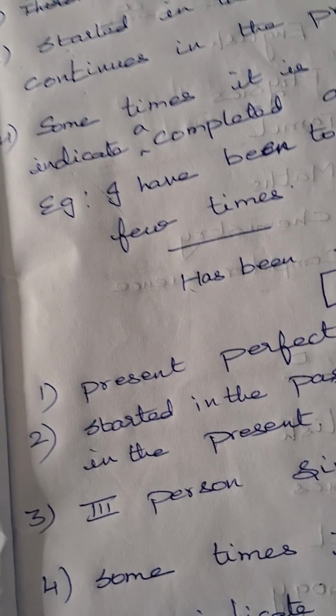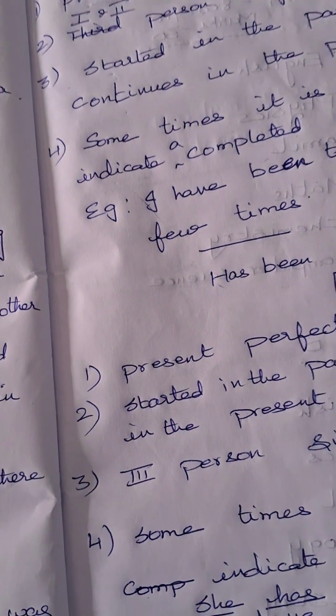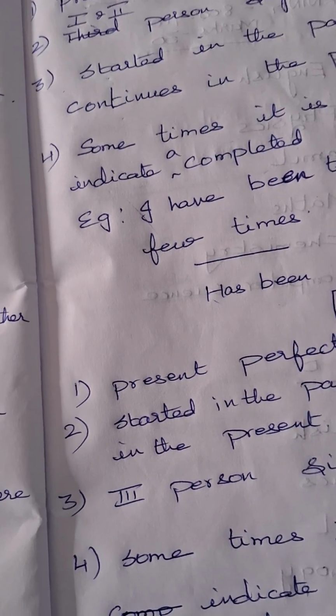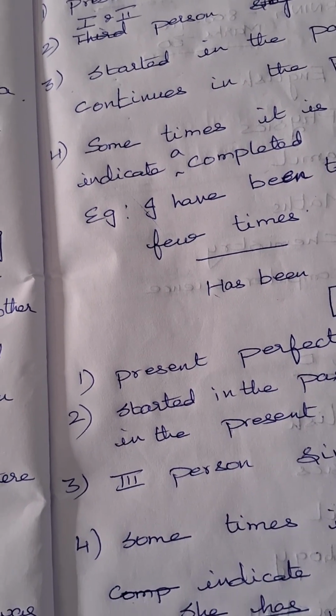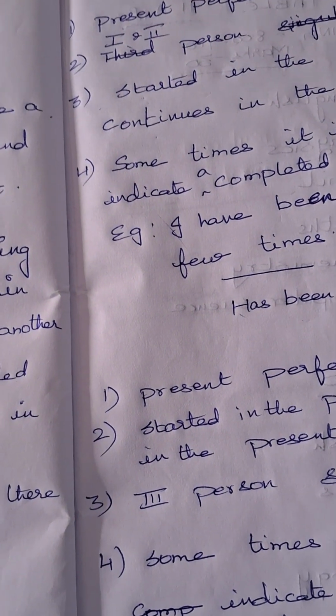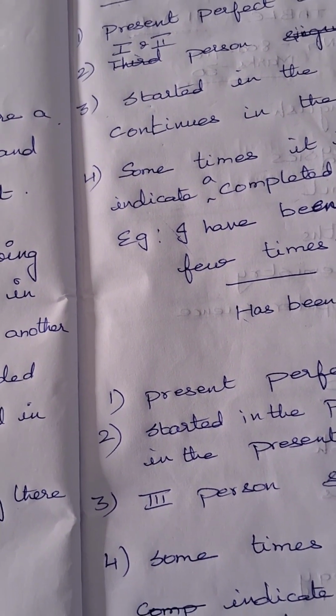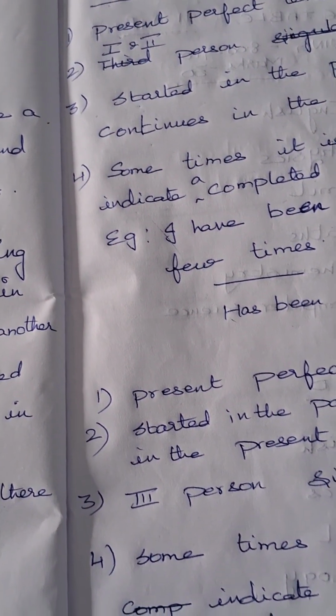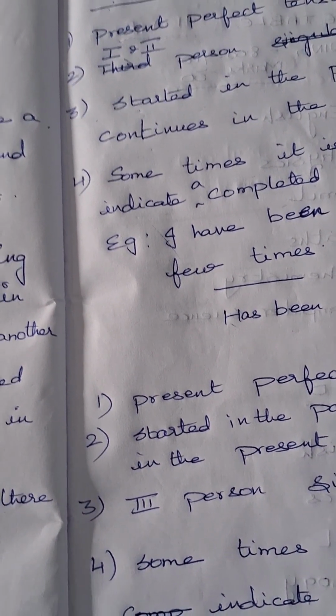Once again I will say, had been will come for past participle. Have been and has been will come for present participle. I, you, we, they will get have, and he, she, it will get has.